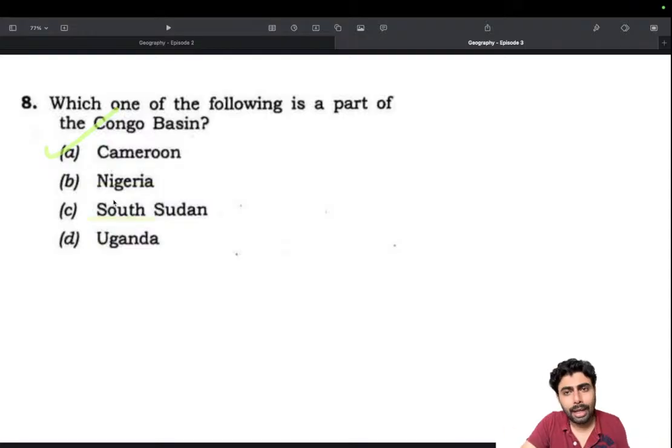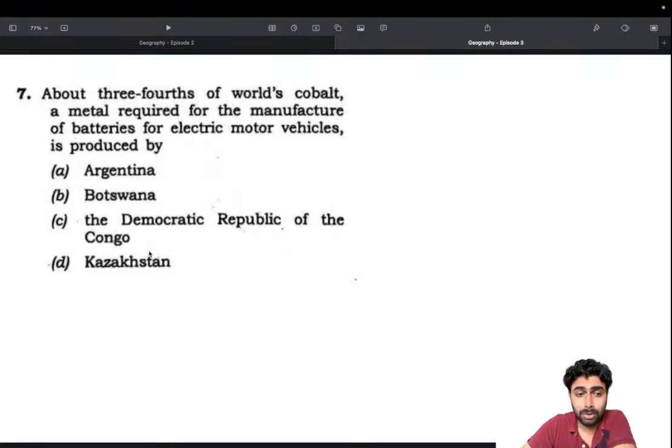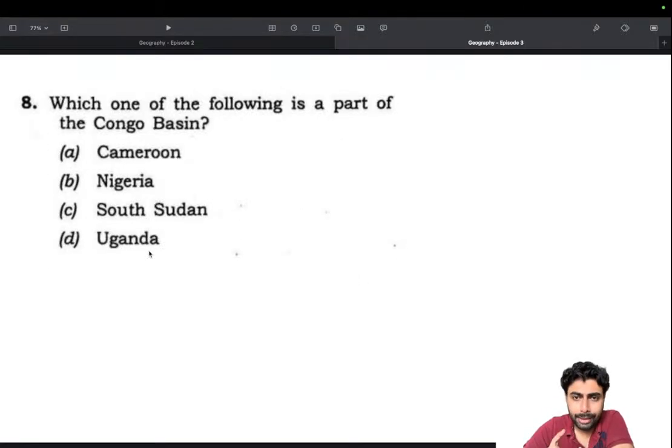Even though we don't know where Cameroon is, if you could place Nigeria, South Sudan and Uganda, this is where learning the map of Africa really helps. Compartmentalize the regions based on the Saharan, Sub-Saharan or Sahel region, equatorial region, and then the Southern African region. It's the same logic I used in the above question also. So learning the map of Africa really helps, to know where all these countries fall. It's a good practice to learn the location of countries like Sudan, Eritrea, Ethiopia, then DRC, Rwanda, and Nigeria.